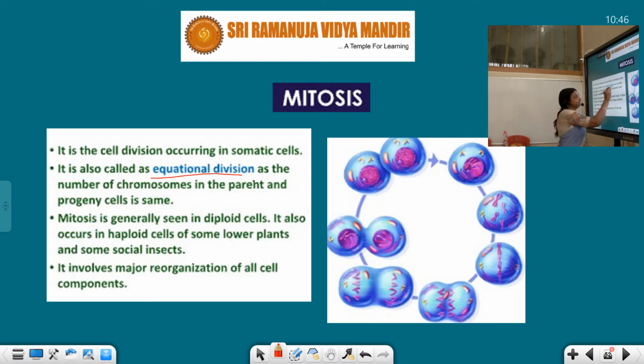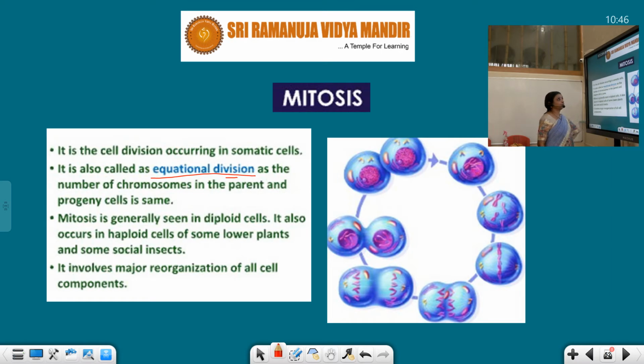Why is it called equational division? In this division, when daughters, progeny or offsprings are formed, two offsprings are formed from one mother cell. In mitotic division, how many offsprings are formed? Two offsprings are formed, and these two daughters are identical. They are similar to the mother. Even the chromosome number and the DNA are the same. So they are identical to the mother, and this is called equational division.